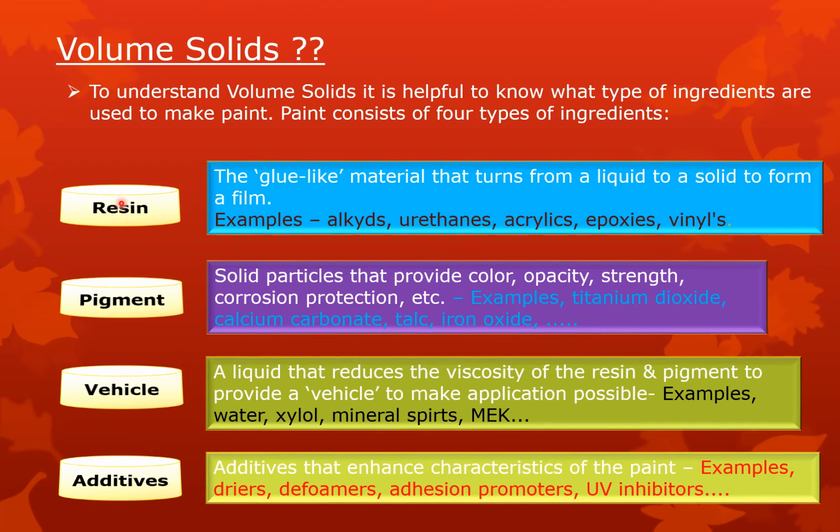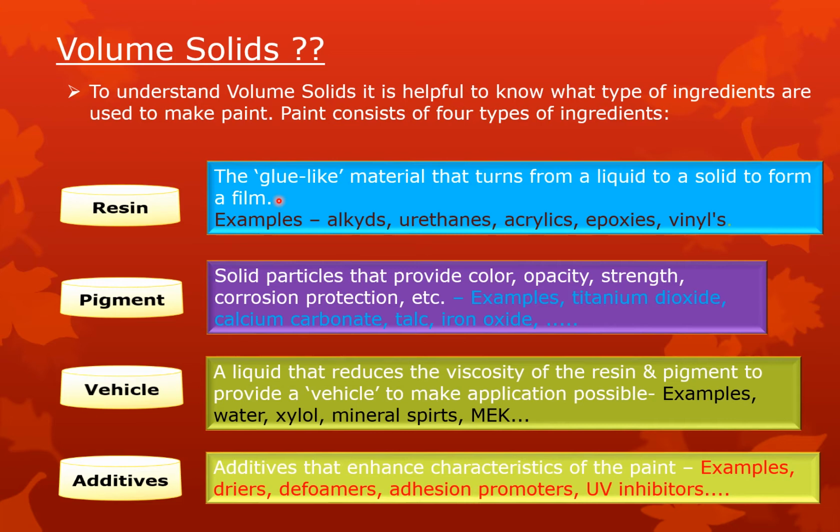So what is a resin, a pigment, a vehicle, and additives, we have to know. The resin is a glue-like material that turns from a liquid to a solid to form a film. Means once we form a film, this liquid material turns from liquid to solid.